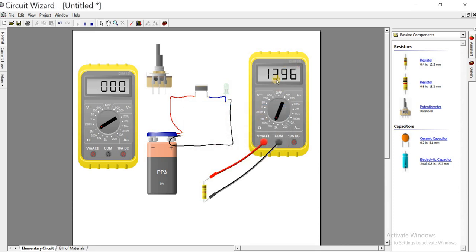The reason why it's not exactly 14 ohm is that there is tolerance. So that's how to measure a fixed resistor.